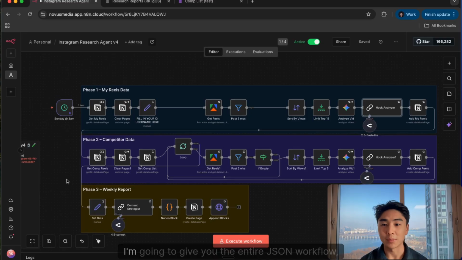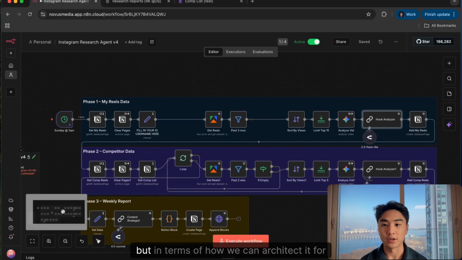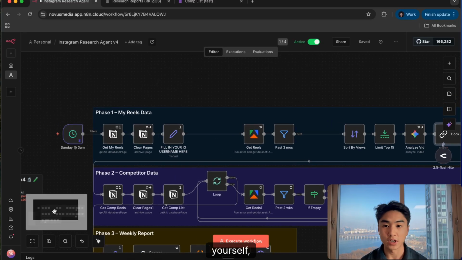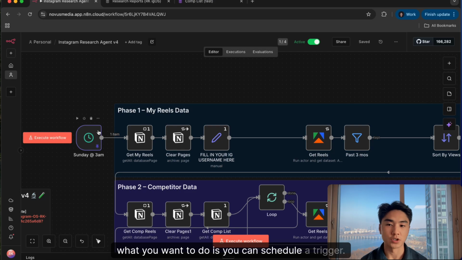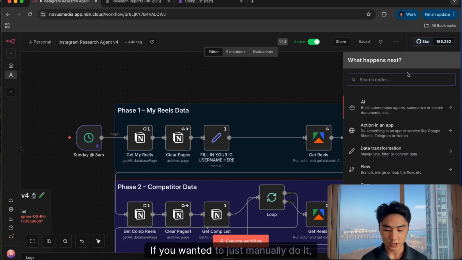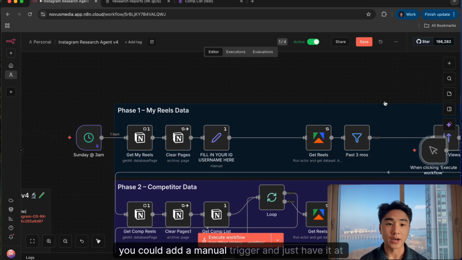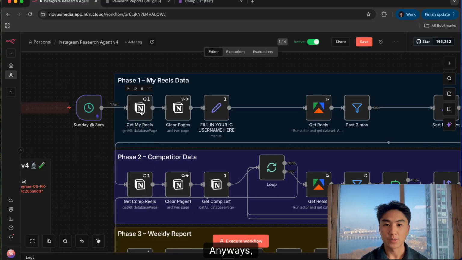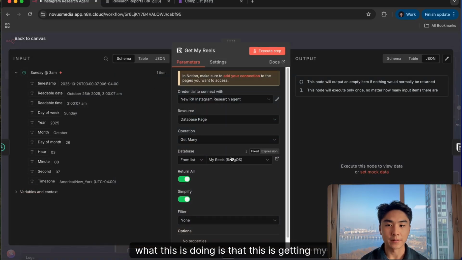So actually walking through, I'm going to give you the entire JSON workflow, but in terms of how we can architect it for yourself, what you want to do is you can schedule a trigger. I have that every Sunday. If you wanted to just manually do it, you could add a manual trigger and just have it at the front here. Anyways, what this is doing is getting my Instagram Reels.